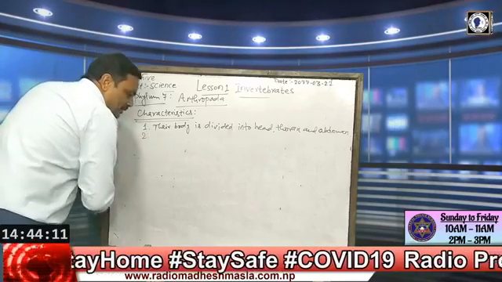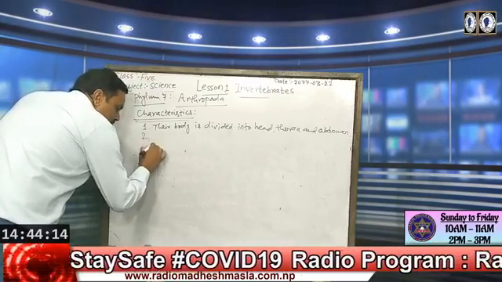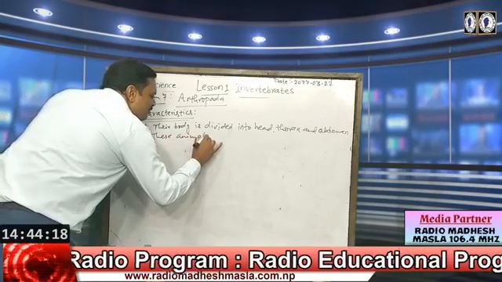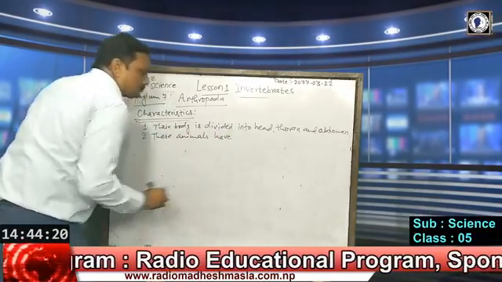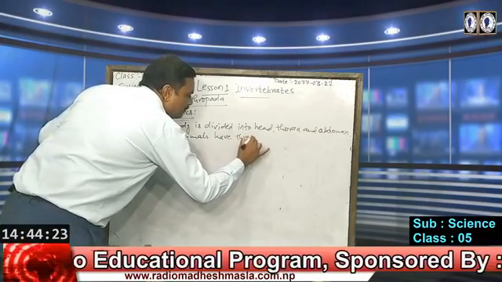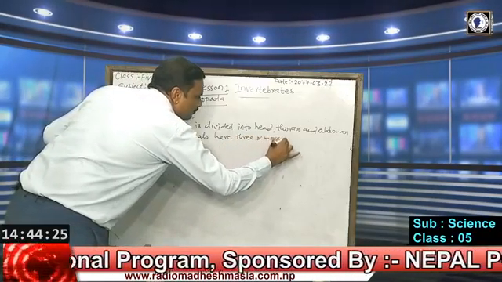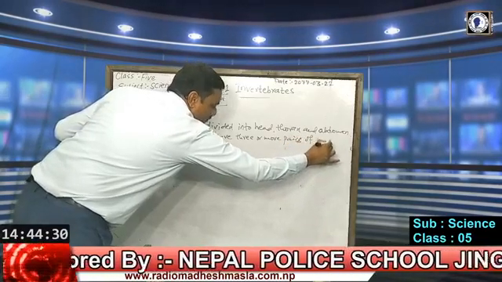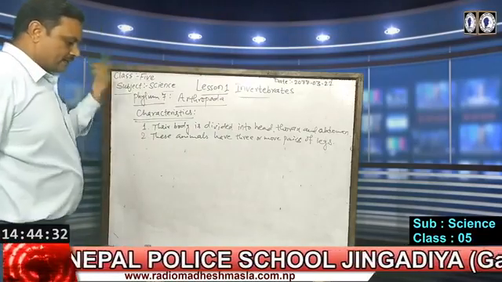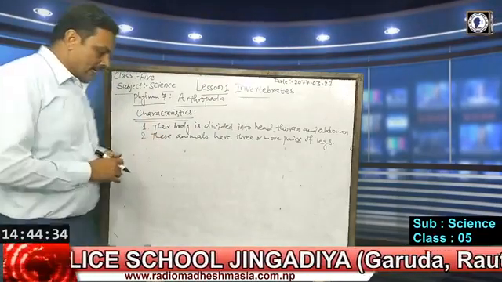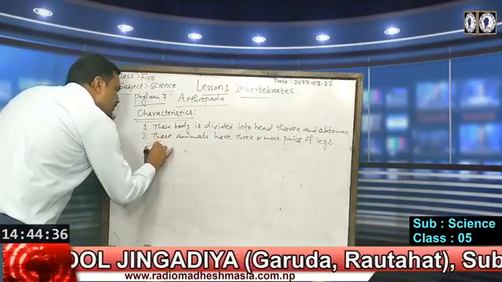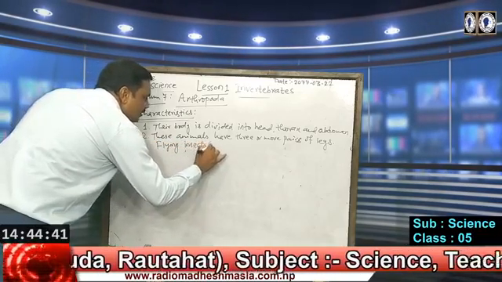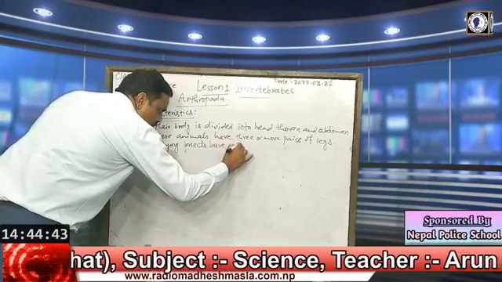Second characteristic we can write, these animals have 3 or more pairs of legs, pairs of jointed legs for their locomotion, and flying insects have wings.